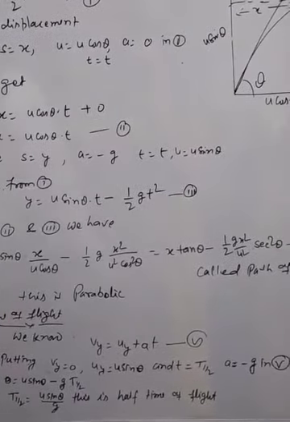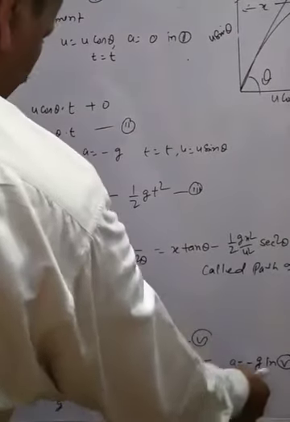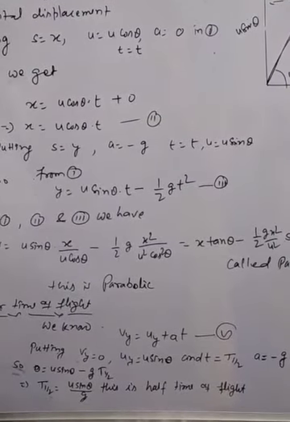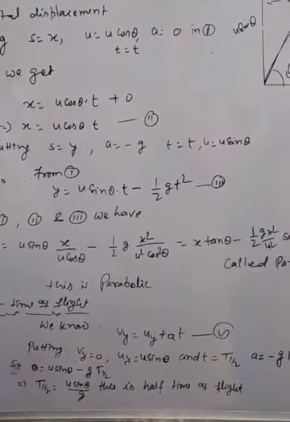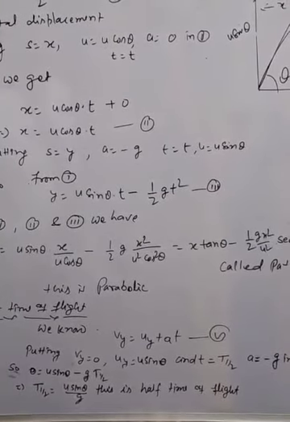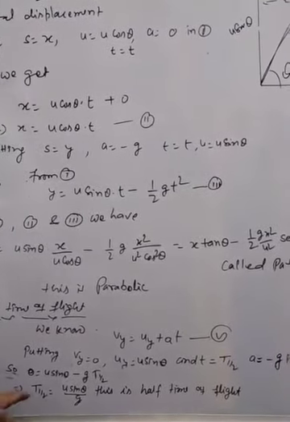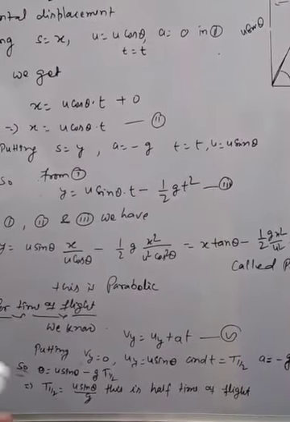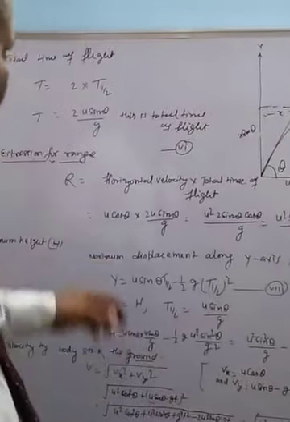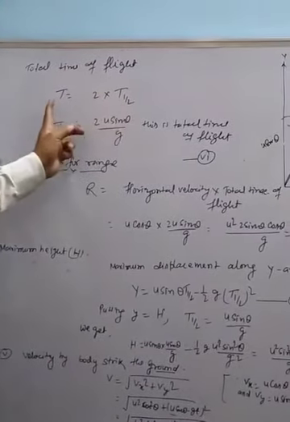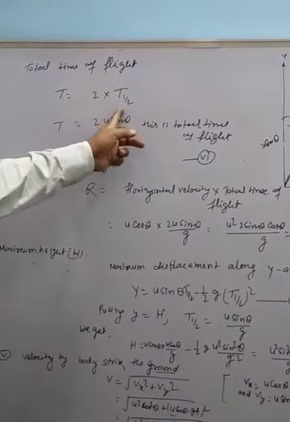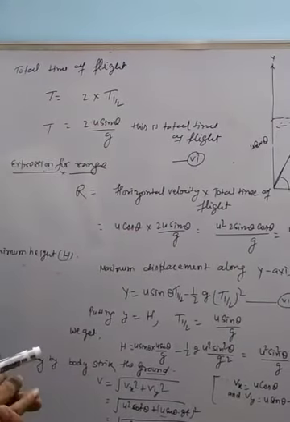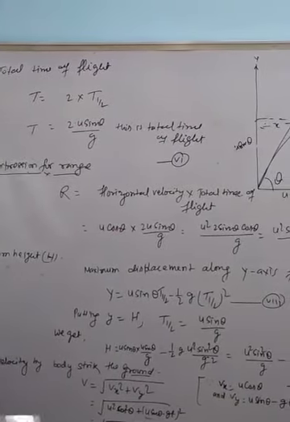So we put here t half, and a is equal to minus g. Then from equation 5th, 0 is equal to u sin theta minus g t half. That's why we write t half is equal to u sin theta upon g. This is called half time of flight. So total time of flight, T is equal to 2 into t half, it means 2u sin theta upon g. This is the total time of flight.